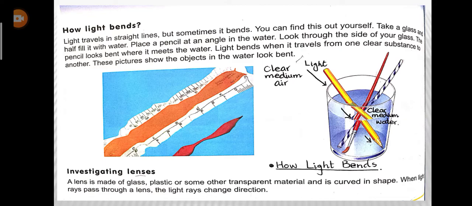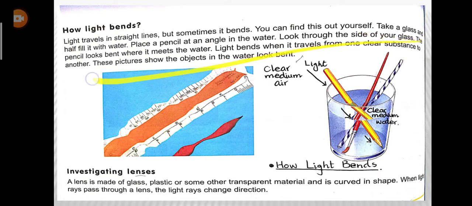There is another way in which the light reacts to the object, that is the light bends. Light bends in different ways because when it enters from one medium to another medium, it changes its speed. Okay, so let's read this, then I will explain it to you. Light travels in a straight line, but sometimes it bends. You can find this out yourself.